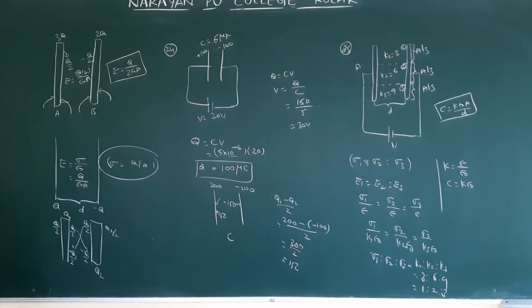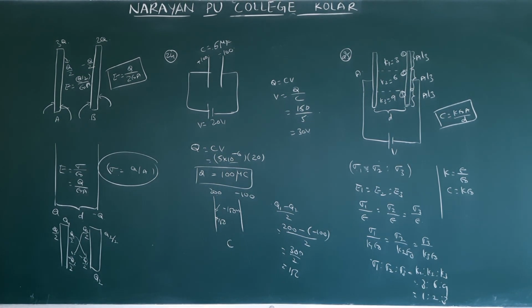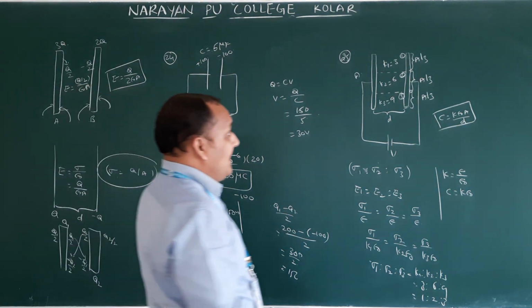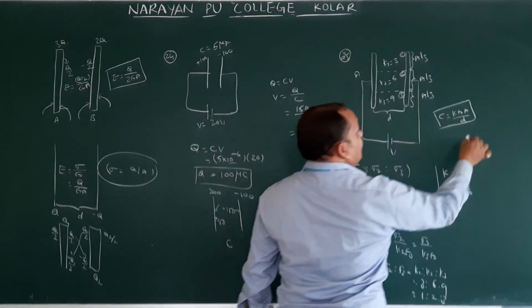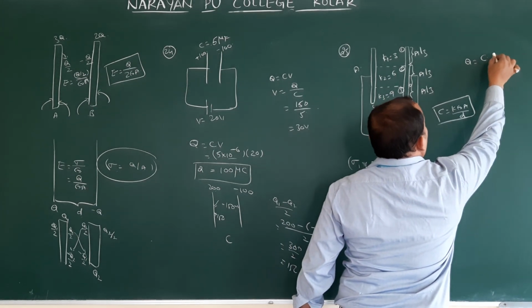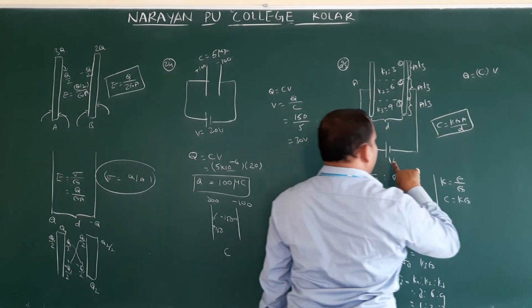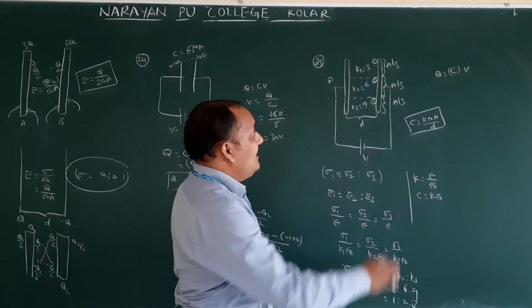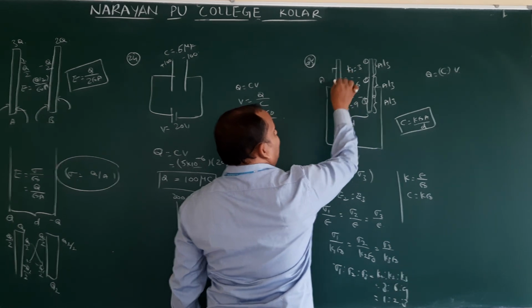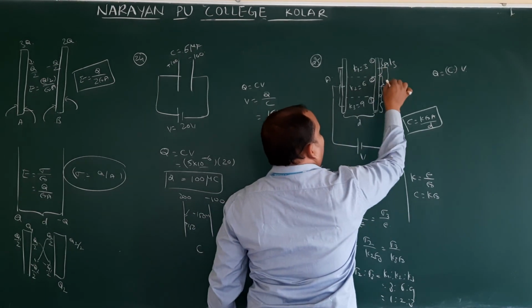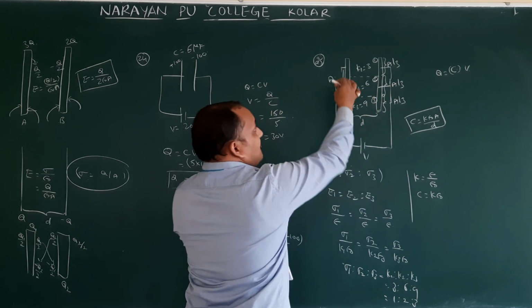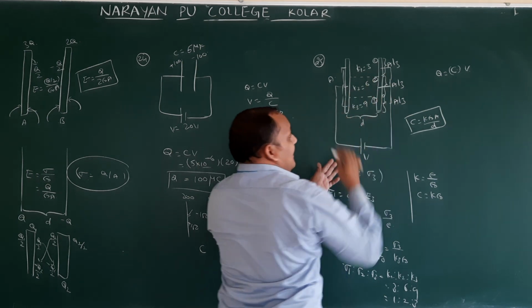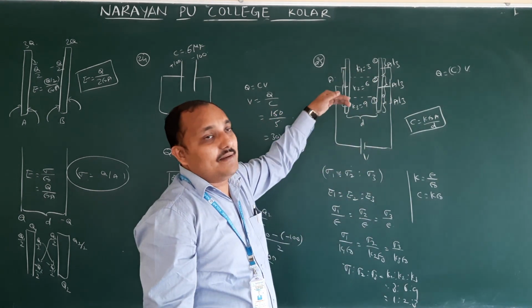And question number 26. A similar model to the previous problem: the charge supplied by the battery to the capacitor. Charge supplied by the battery to the capacitor means we have to find the resultant capacity. Then Q is equal to C, the resultant capacity, into V. V value is V only. This resultant capacity we have to find. How are these three capacitors connected? This is the first plate, this is the second plate, this is the third plate. All the plates, 1, 2, 3 plates, are connected to one terminal. 1, 2, 3 second plates are connected to another terminal. Therefore, these three are in parallel. Parallel means what is the formula?